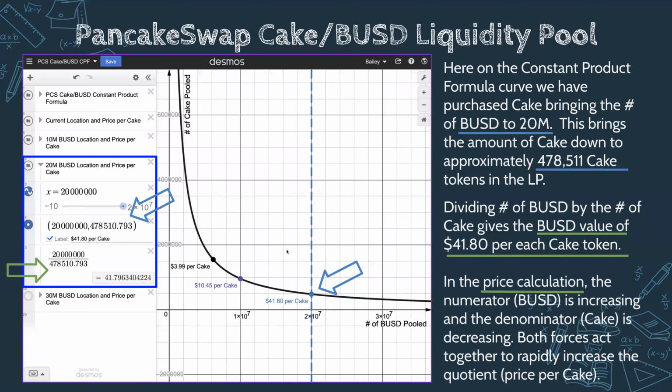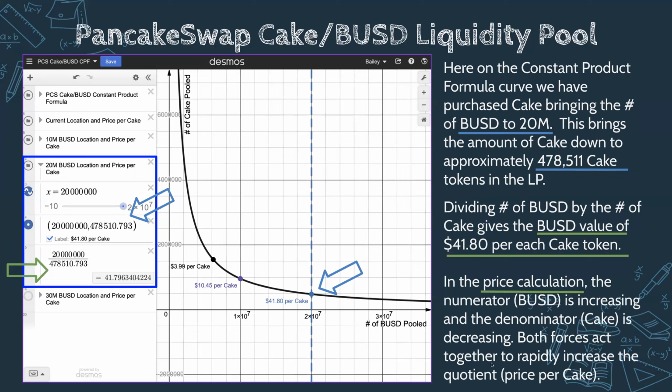All right, and now say if we do that again, all right? So now we brought our total up to 10 million. What if we go to 20 million? So we inject $10 million into the liquidity pool, and we remove and buy more cake tokens. Okay, so what's going to happen is we'll have 20 million, we'll find our value, and it turns out now, whew, the cake token is now about $41.80 per token.